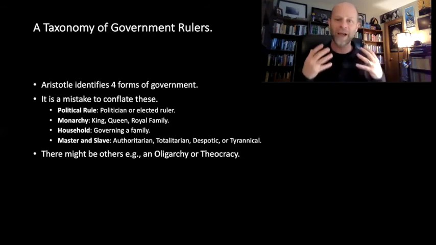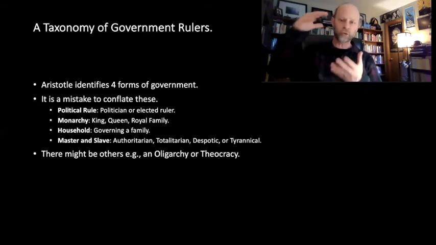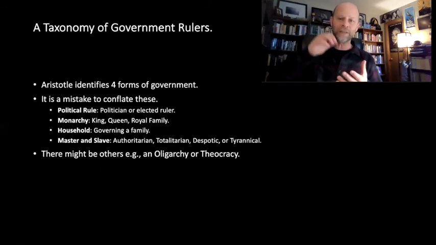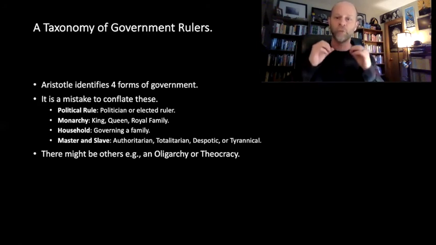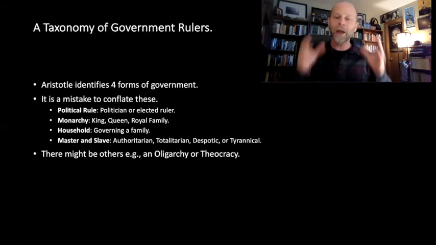Additionally, the household has a hierarchical structure that does not exist in the ideal political structure between politicians and the citizens. Right. So the core problem when we conflate these different forms of government is we're conflating hierarchical structures and delegating certain responsibilities and duties between the different elements or layers within that structure, where that just doesn't occur within the political rule, within the rule of a political statesmanship within the community, the political community, and amongst the citizens, right? Because for Aristotle, at least, the citizens and the political rulers are all equal.